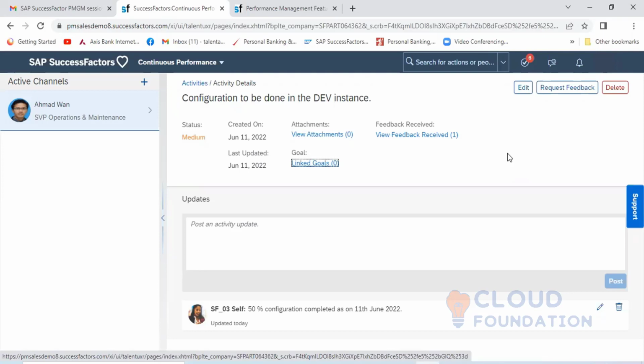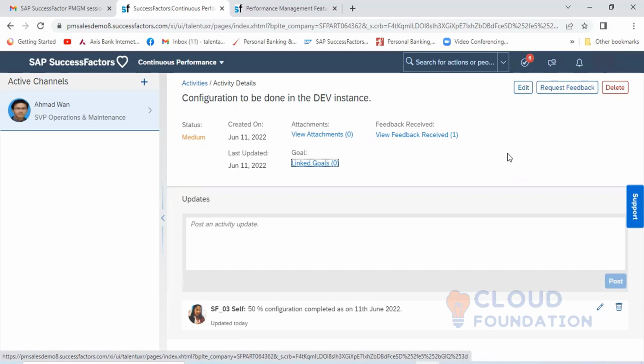Achievement is something like this: if you have completed your activity 100%, that activity will move from the activity section, and that task will be moved so it shows that it has been completed. Now it is in the achievement. Okay, got it. So this is all about the CPM.